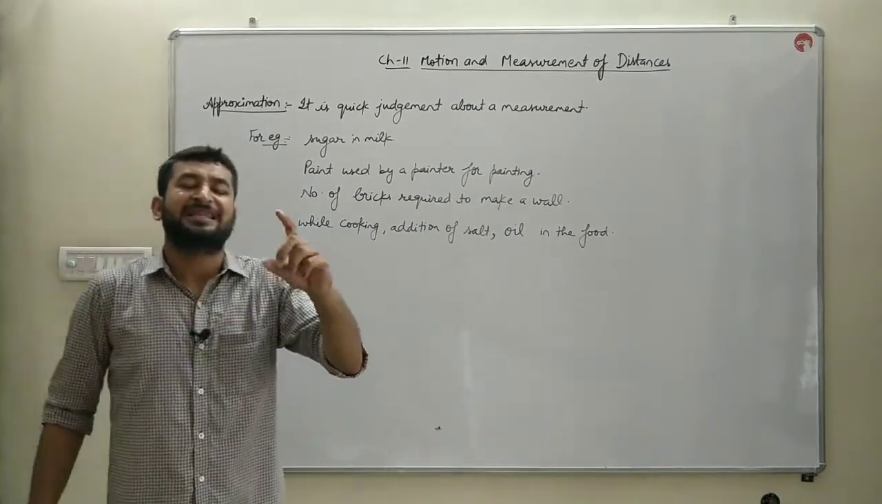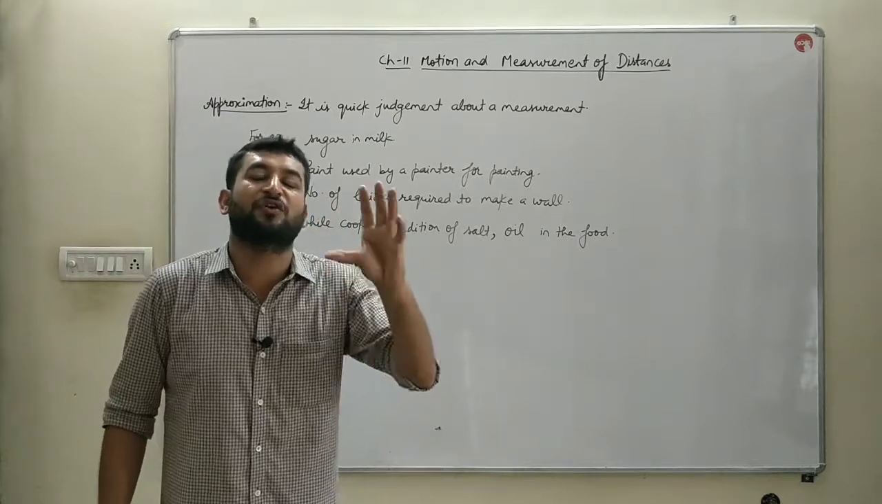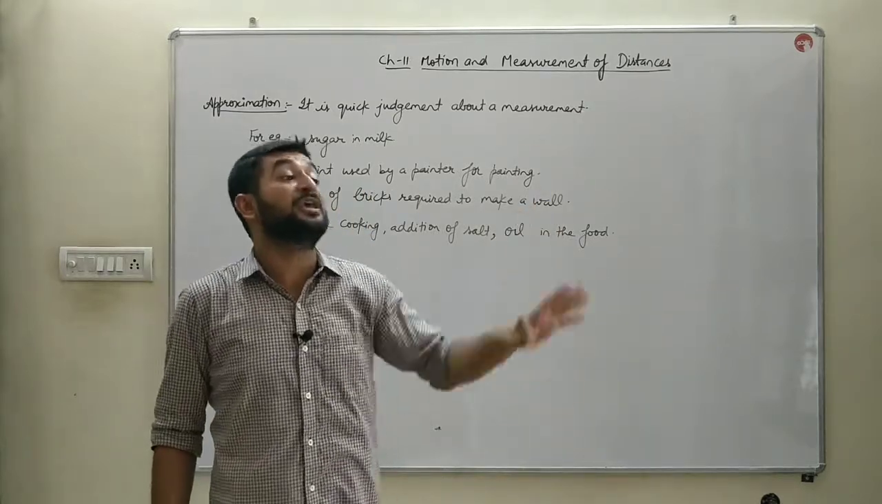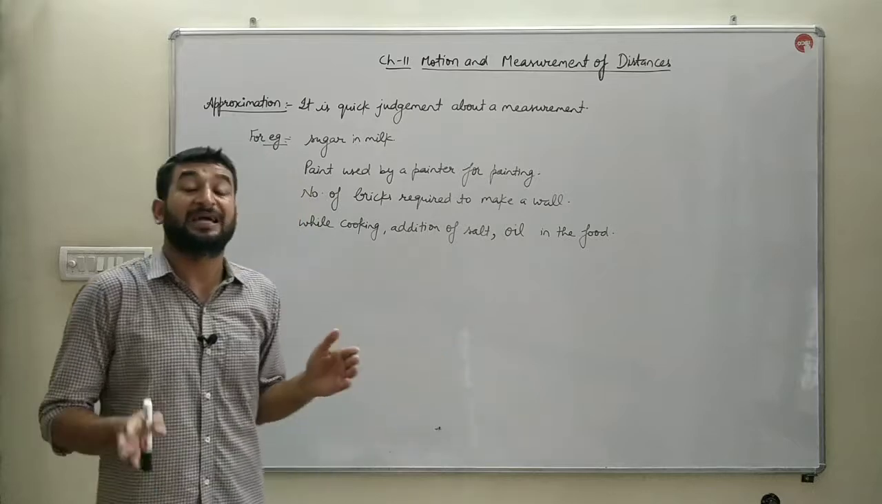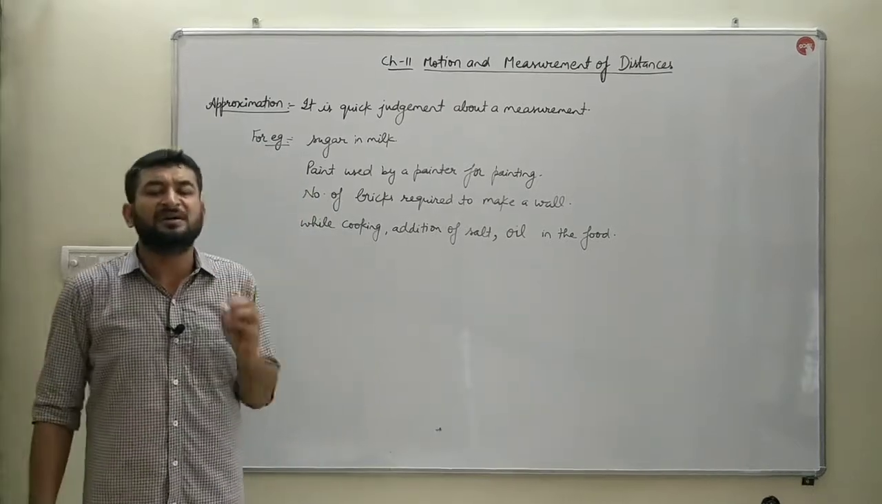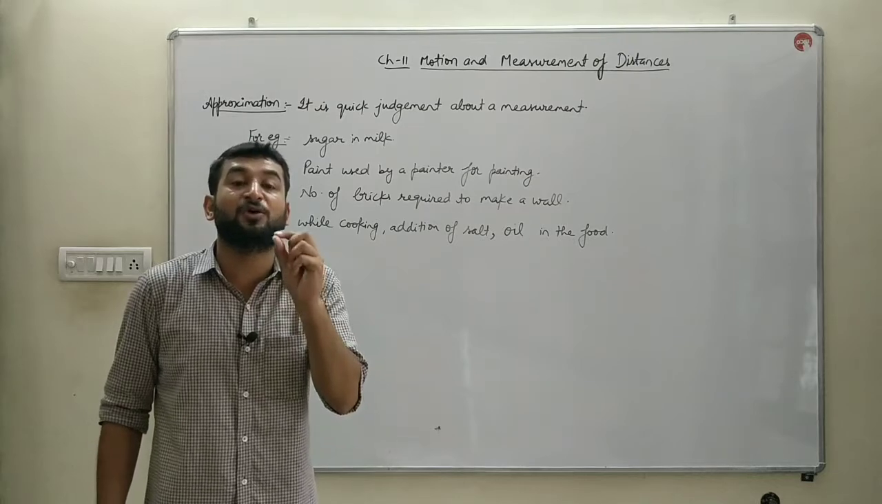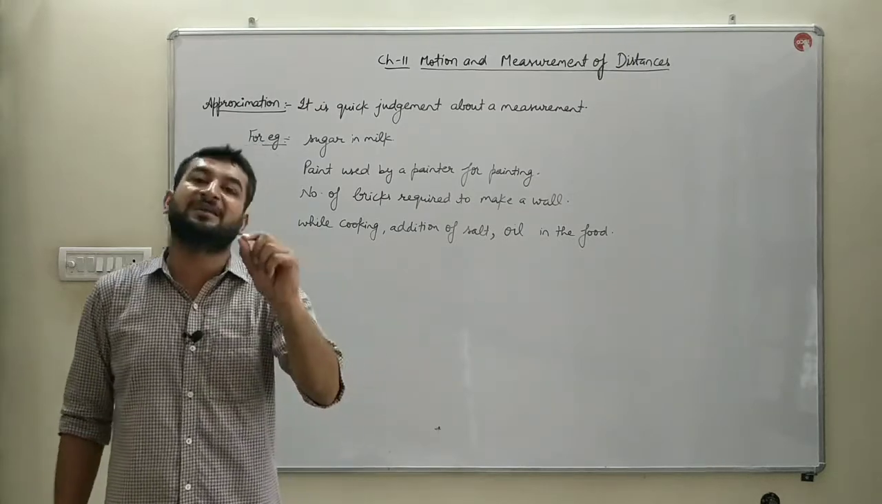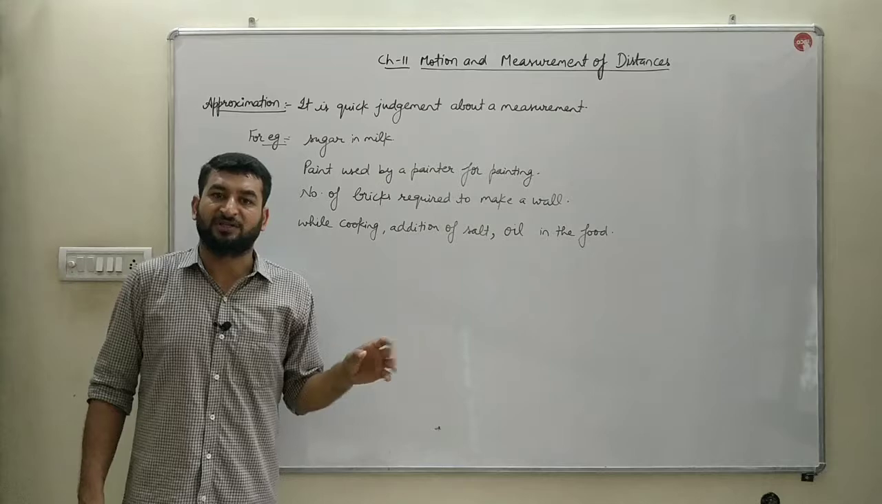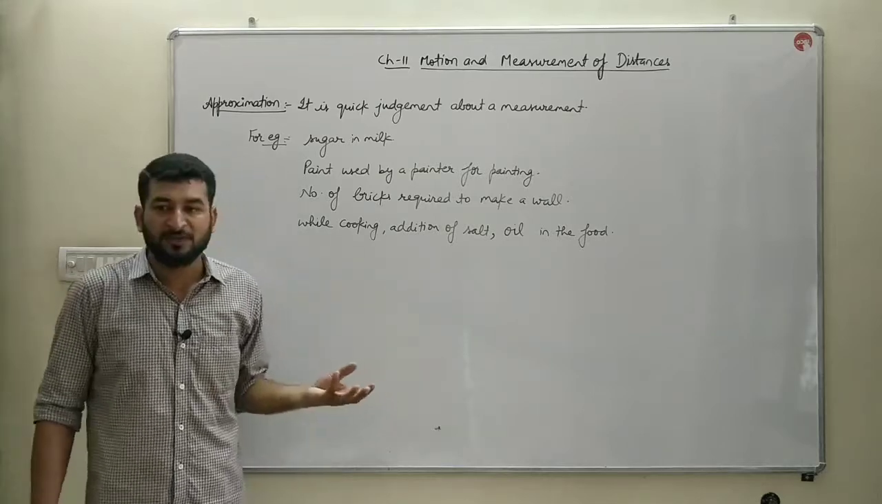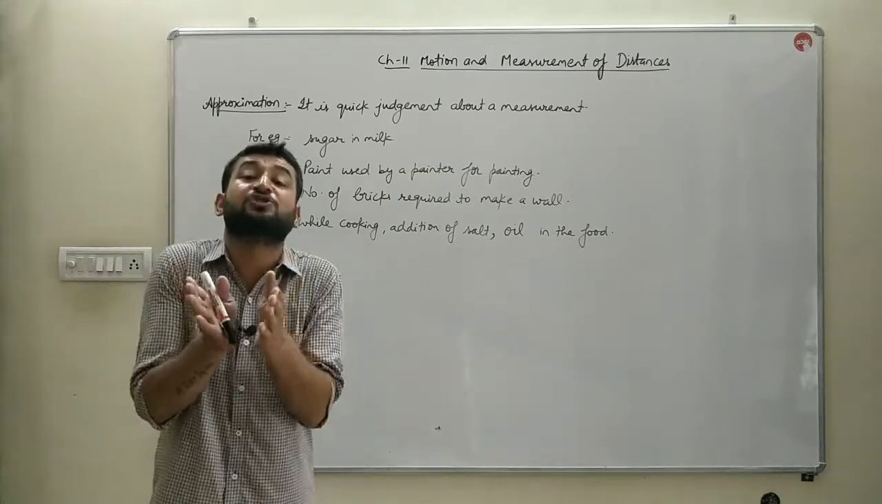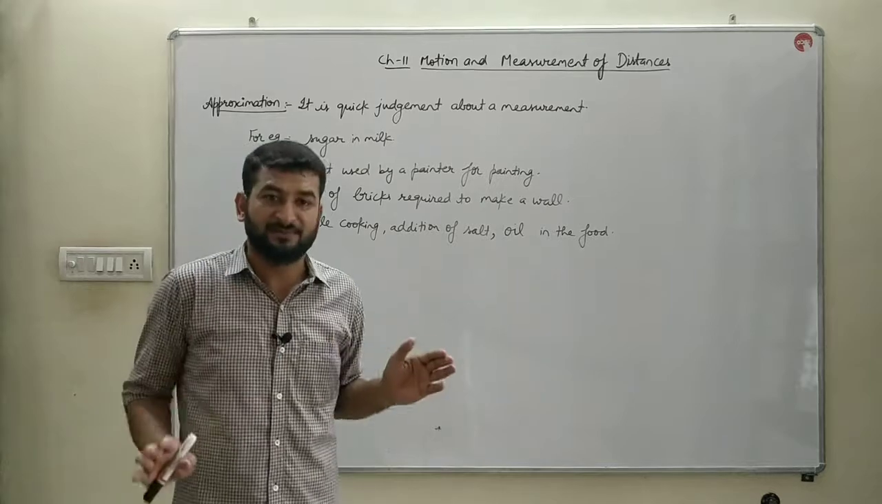You will judge whether you are taller or shorter than your friend by just looking at him or her. So that is a judgment. Our mother adds sugar to the milk. That is not measured in kilograms or grams. It is added as an approximation. It is either 1 spoon or 2 spoons or 3 spoons. So that is a judgment, approximation.